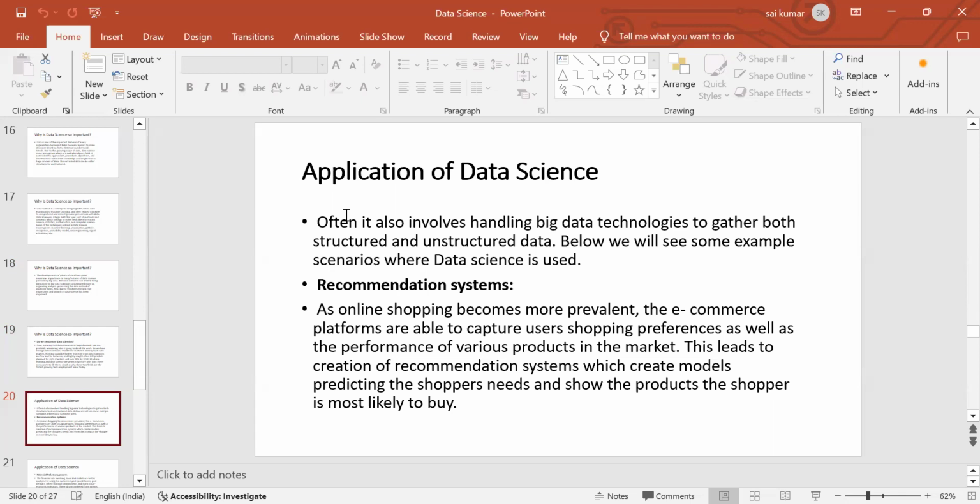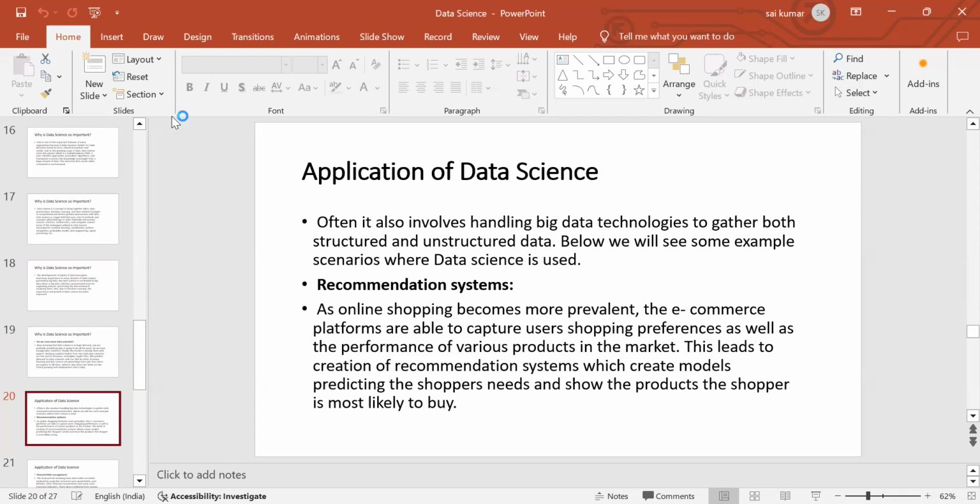Suppose on an online jobs platform, based on your profile, the platform can recommend some jobs for you. Everywhere we go, it is like this. Suppose we see Instagram, it also recommends some reels, not all the reels. Based on what we previously watched and searched, it can recommend some reels.